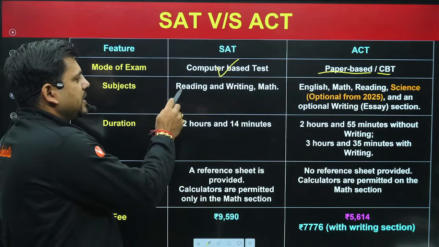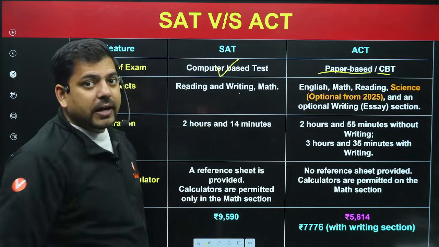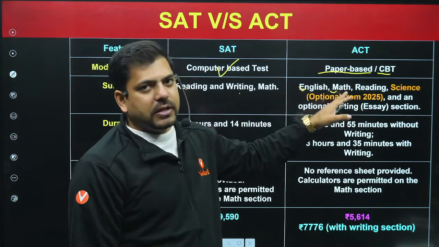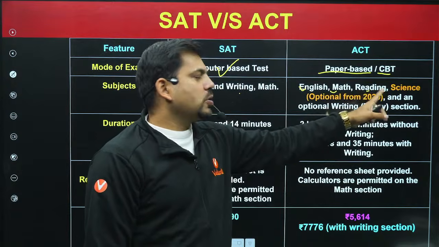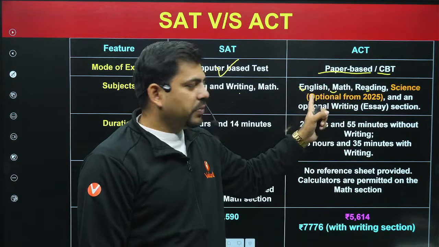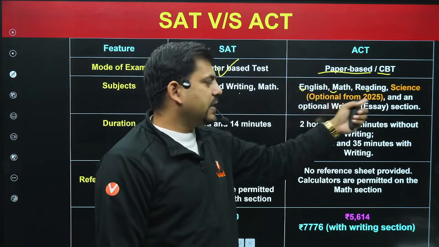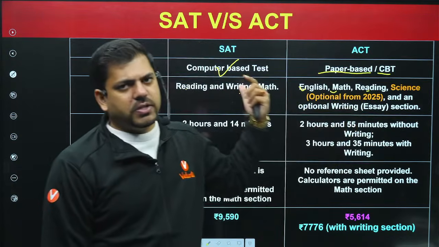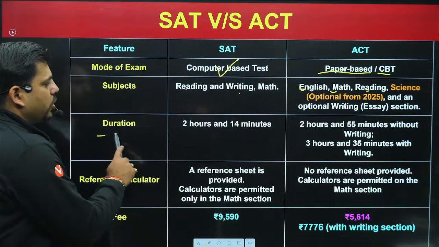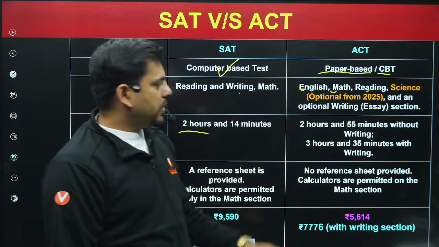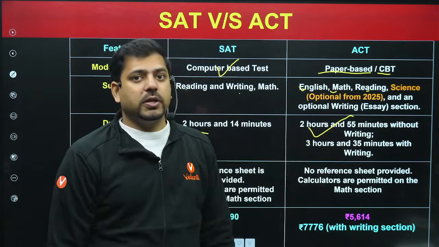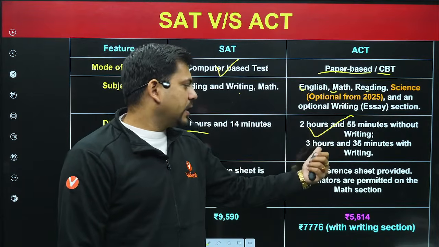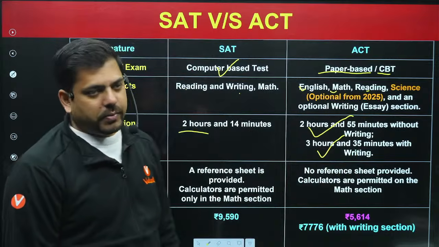Now here the subjects are reading, writing and mathematics, only two sections. In ACT, the sections are English, math, reading, and science, which was earlier mandatory but has now been made optional, and an optional writing essay section. The duration of this examination is 2 hours 14 minutes. Here the duration is 2 hours 55 minutes, close to 3 hours. And if you go for the essay, it will go up to 3 hours 35 minutes.